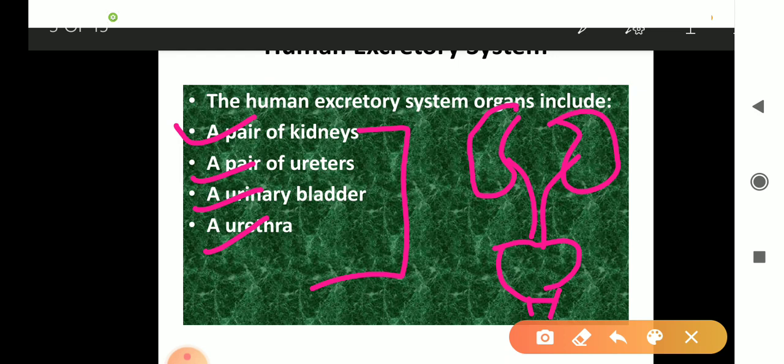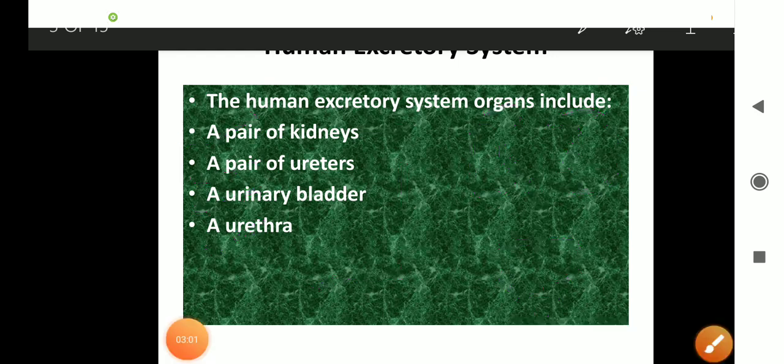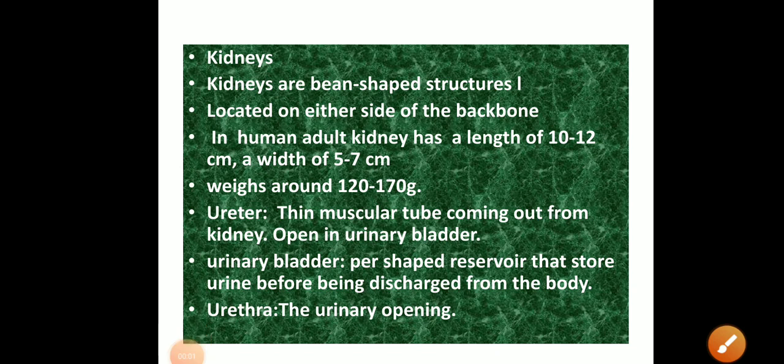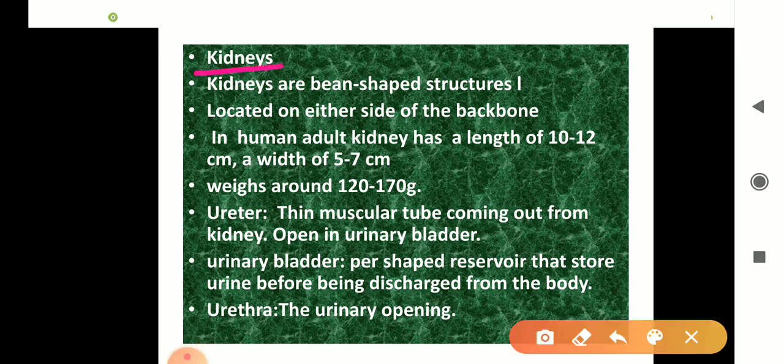It's very clear. Now I will explain with the help of a diagram. Now see in detail. The first is the kidney. The kidneys are two bean-shaped structures, as you have seen in the diagram. These are located on either side of the backbone.